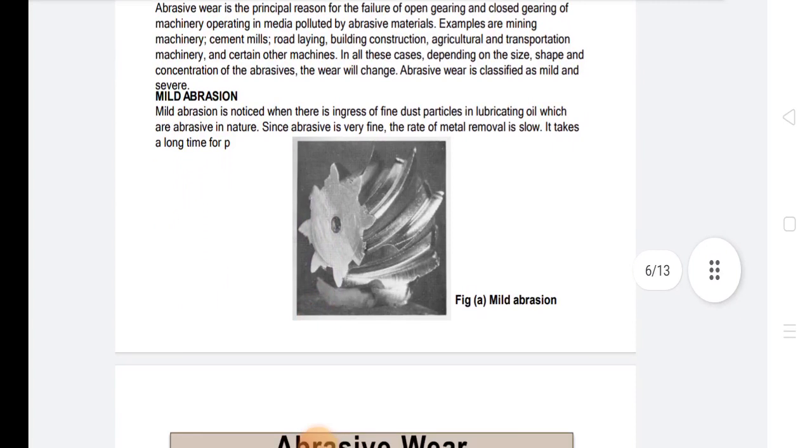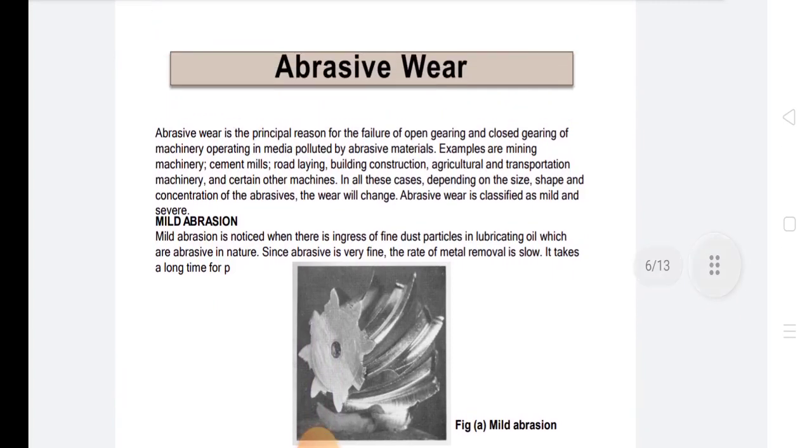Now we discuss abrasive wear. Abrasive wear is the principal reason for the failure of open gearing and closed gearing of machinery operating in media polluted by abrasive materials. Examples are mining machinery, cement mills, road laying, building construction, agriculture and transportation machinery, and certain other machines. In all these cases, depending on the size, shape, and concentration of the abrasive, the wear will change, and abrasive wear is classified as mild and severe.